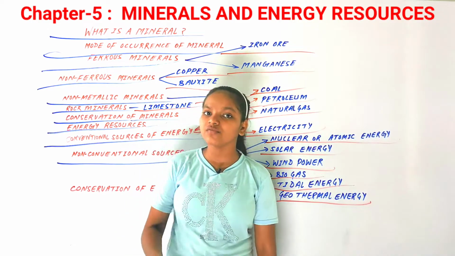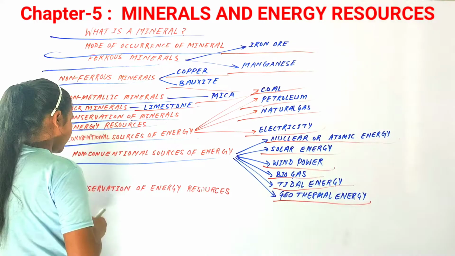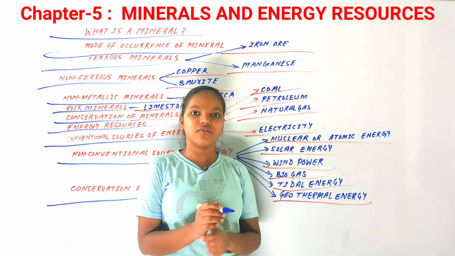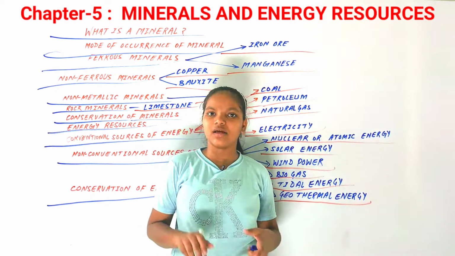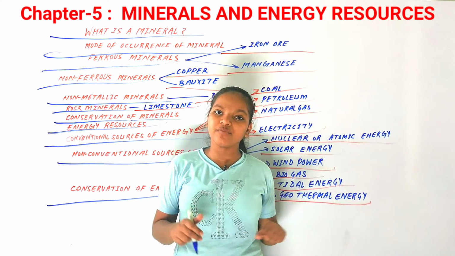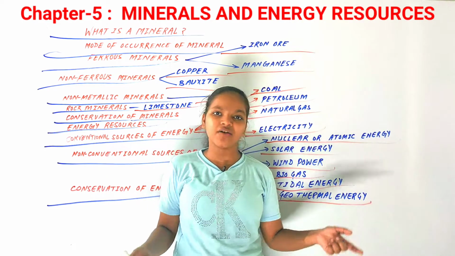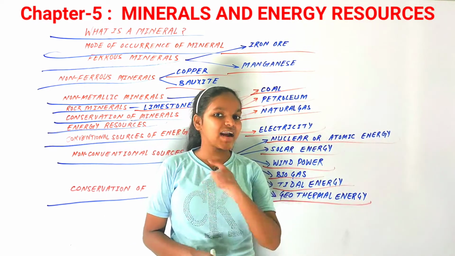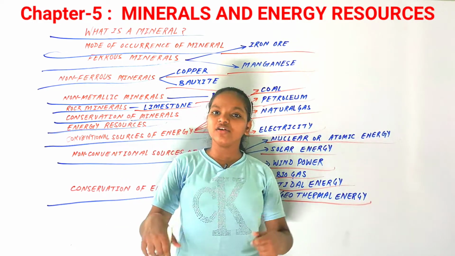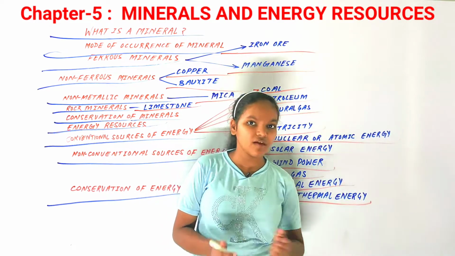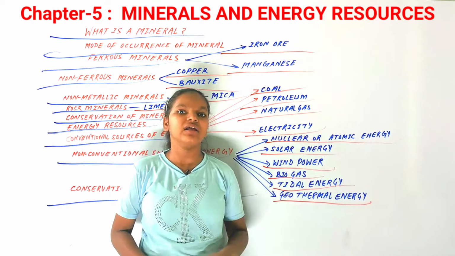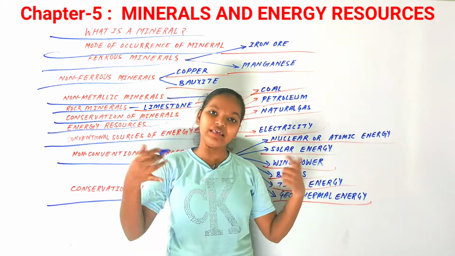Now the next and last topic of this chapter is conservation of energy resources. We need a lot of energy in everything, for industry purposes, for domestic purposes, for our livelihoods, don't we? And we are using a lot of energy. The rate of consumption of energy resources is also very high. So we need to take some measures for conservation of energy resources as well, for sustainable development, and we should use more and more non-conventional sources of energy, as they are more useful, more convenient, and more eco-friendly compared to conventional sources of energy.